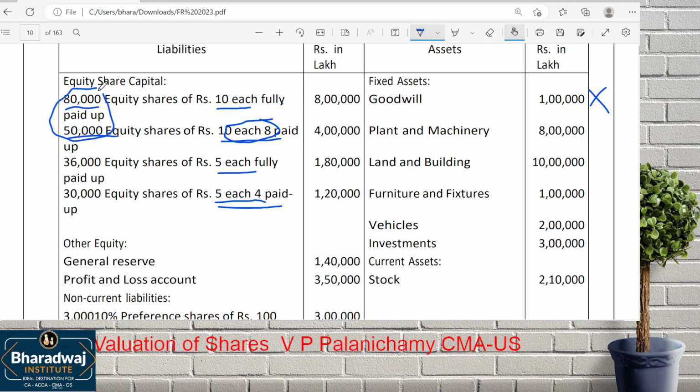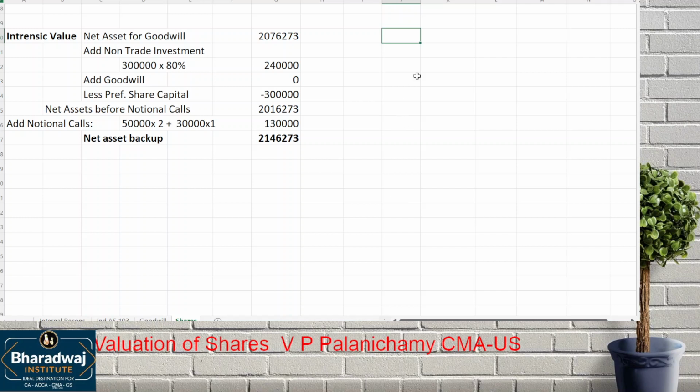This 1,30,000 will be taken as X. 10 rupees face value, how much? 80,000 plus 50,000. It is like 1,30,000 X. 5 rupees face value.